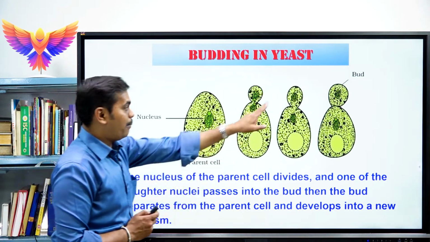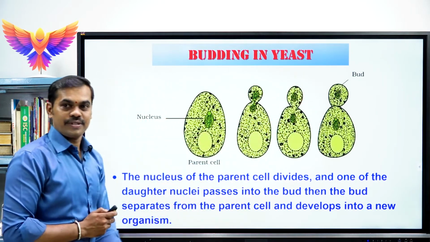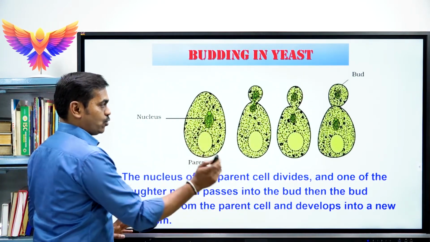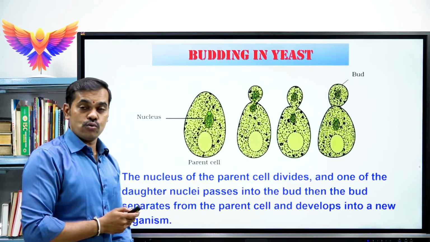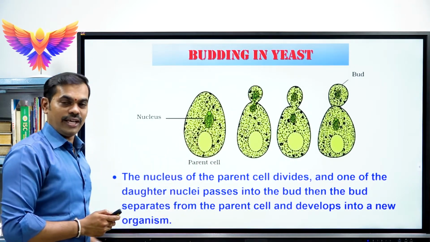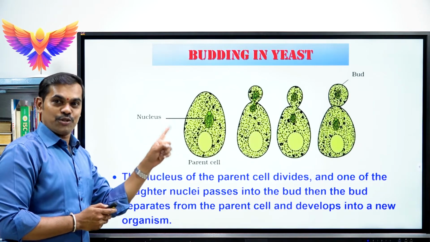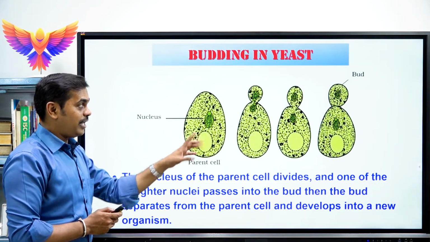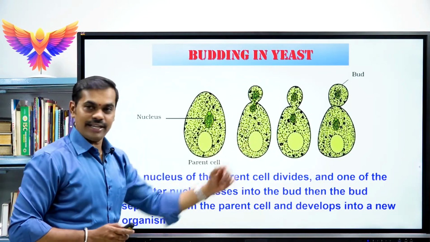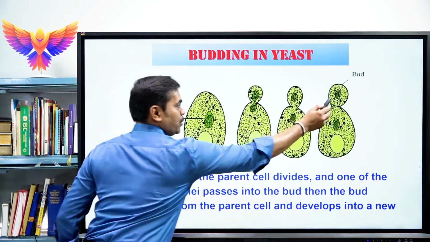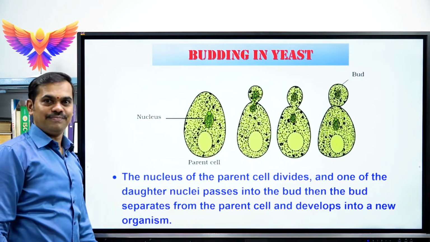Then the bud separates from the parental body as soon as it receives a bit of cytoplasm and one daughter nucleus. The bud completely separates from the parental body and develops into a new organism.